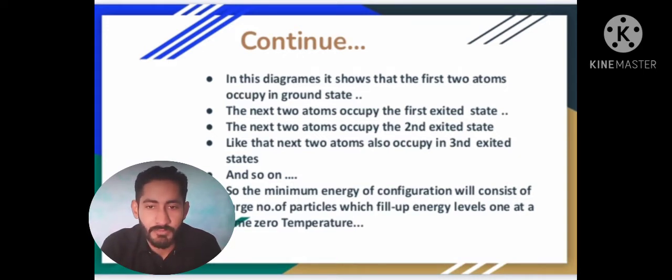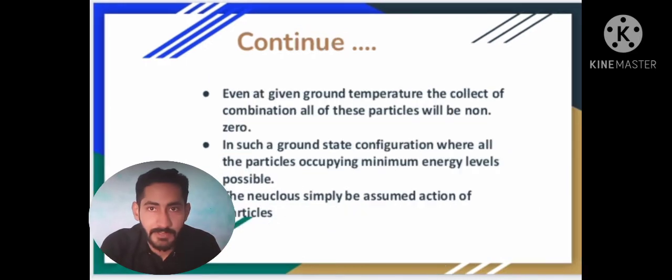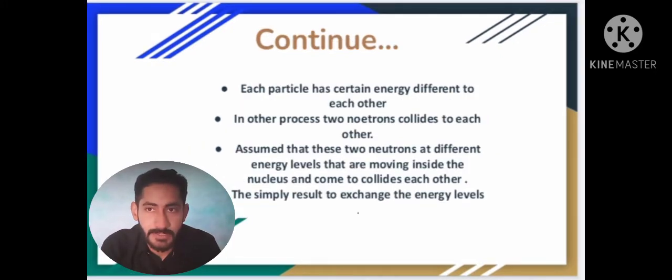In the minimum energy configuration consisting of a large number of particles, particles fill up energy levels one at a time at zero temperature. Even at a given temperature, the energy of these particles will be non-zero. In the ground state configuration where all the particles have minimum energy levels, each particle has a different energy from each other. Now here we have two particles. If those two particles collide with each other, assume that these particles have different energy levels. They are moving inside the nucleus and come close to each other.